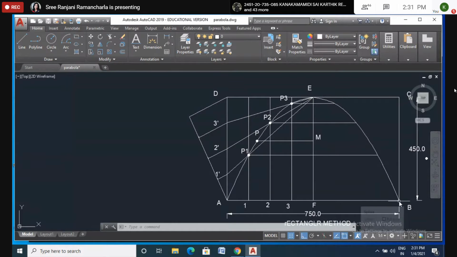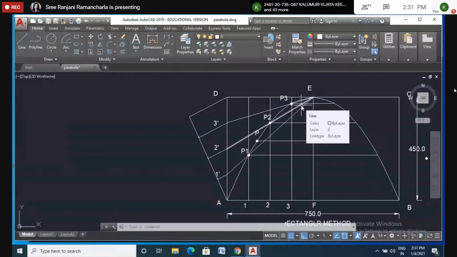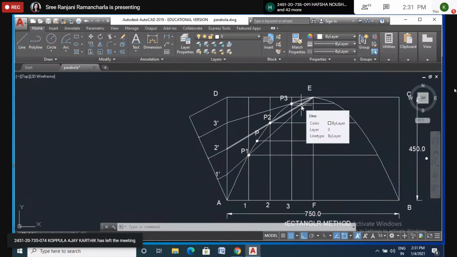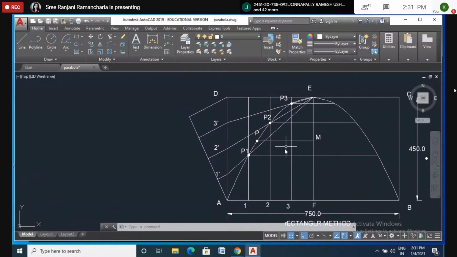Ma'am, how did you get point M? Point M, yeah, just wait. So once you have got this parabola curve, in each and every curve, whatever we are doing, you have to show the normal and tangent. So here I am showing this for normal and tangent. Okay. For normal and tangent, you select any point on this curve, anywhere here or here.